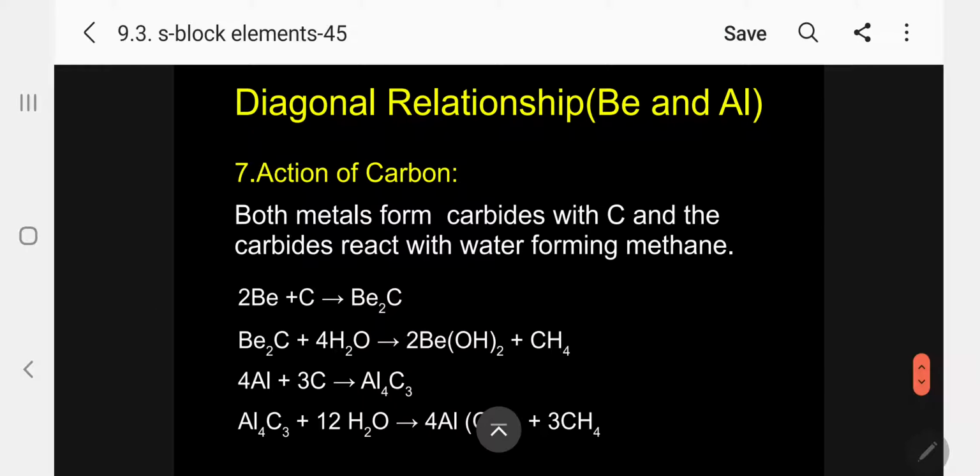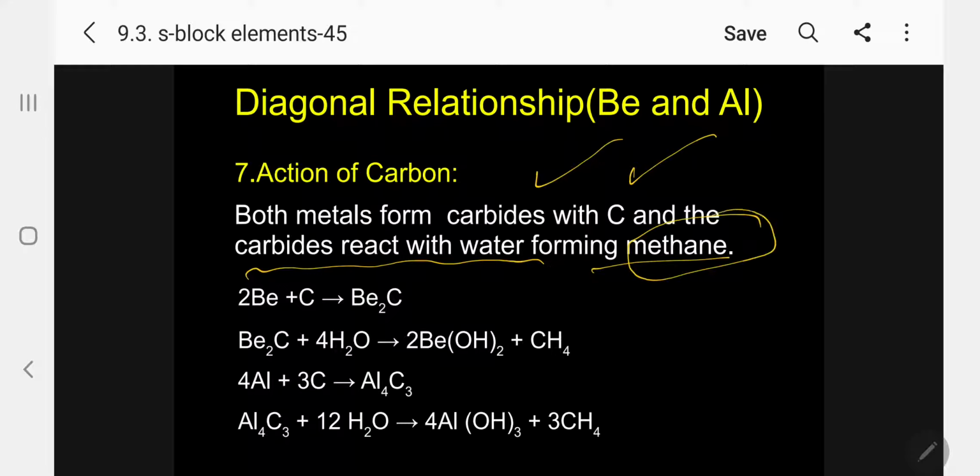Seventh one, action of carbon. Both metals form carbides with carbon, and the carbides react with water forming methane. Please follow. Beryllium and aluminium produce only methane. All other alkaline earth metals produce acetylene from their carbides. See here, this is the general reaction. Beryllium plus carbon gives beryllium carbide.